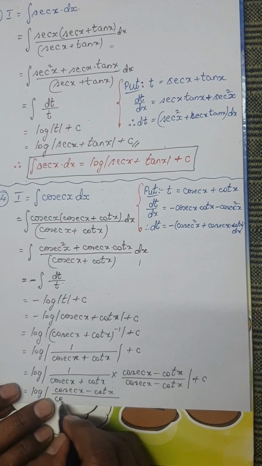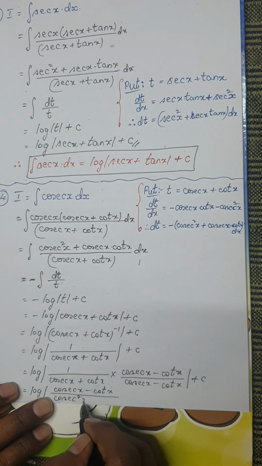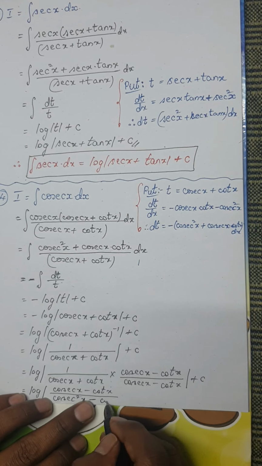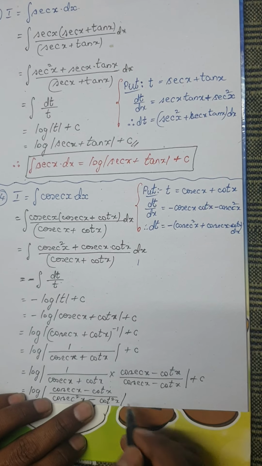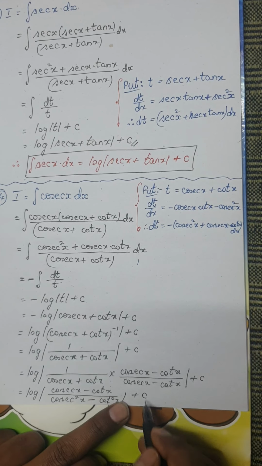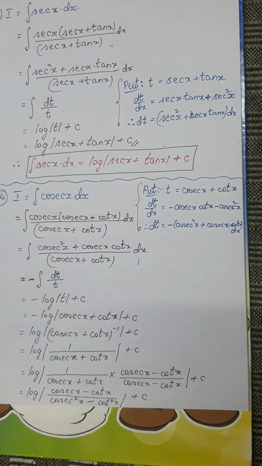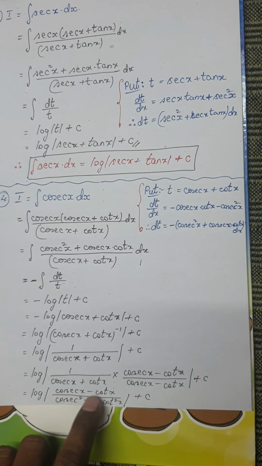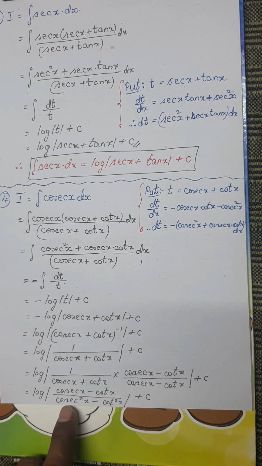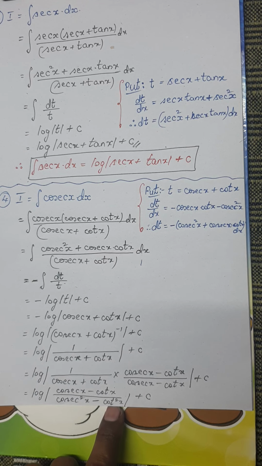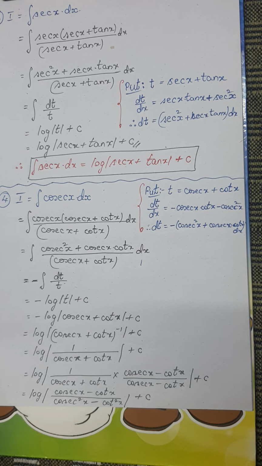As we all know, this can be written as cosecant square x minus cot square x. Is it clear? Plus c. Remember, the term what I have is log of cosecant x minus cot x divided by cosecant square x minus cot square x with modulus plus c.